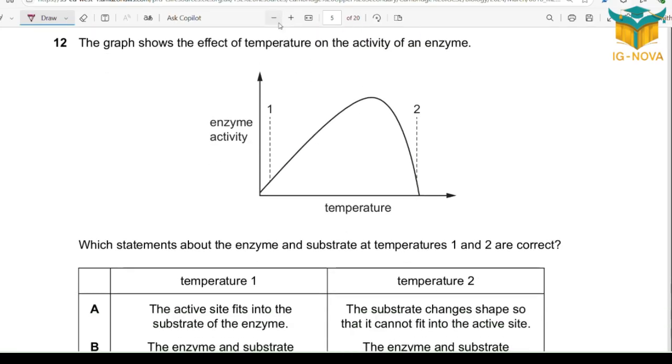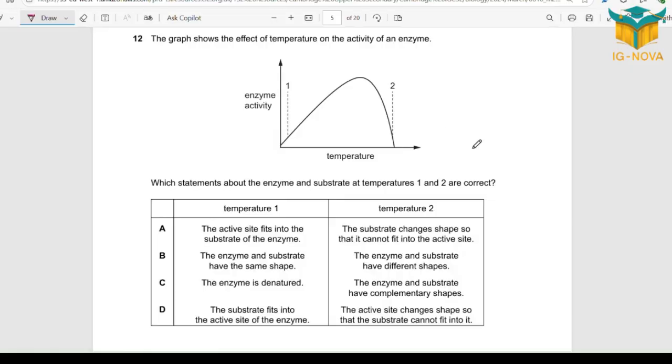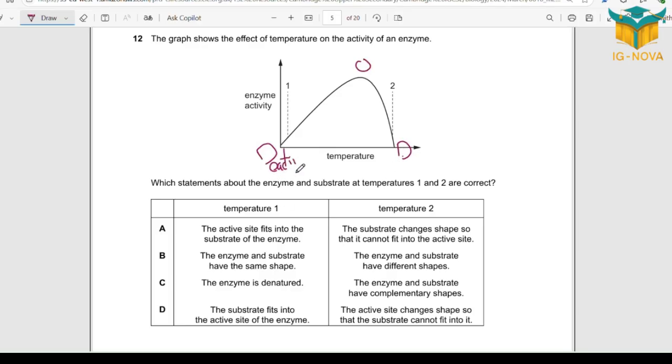Question 12. Whenever you have a graph regarding pH or temperature, straight away use the DOD technique: D active, optimum, D nature.